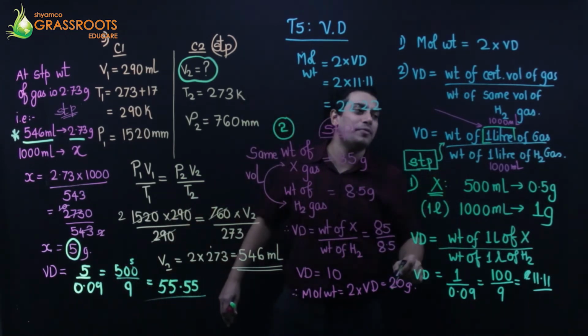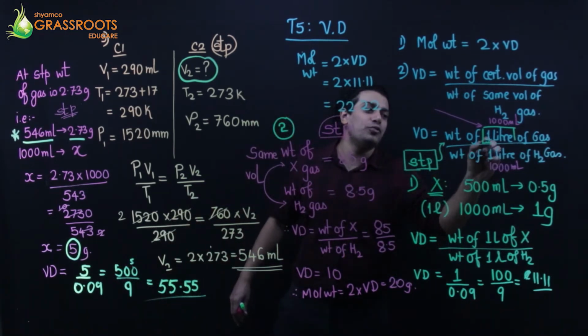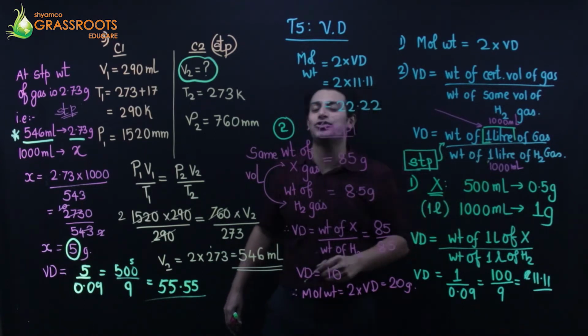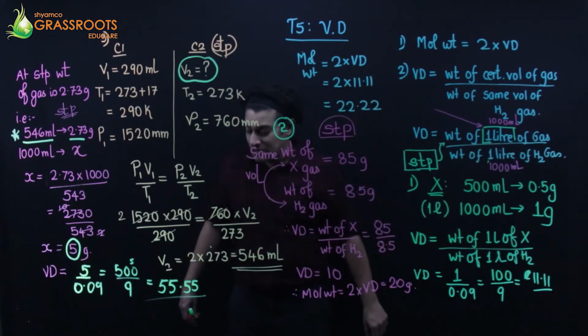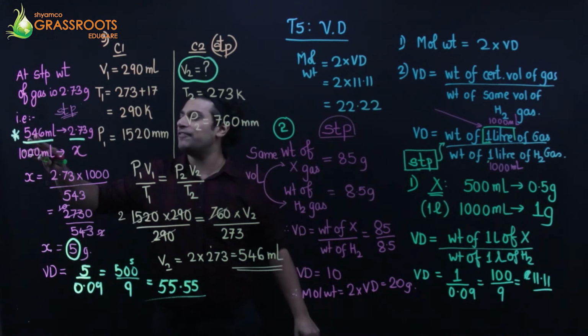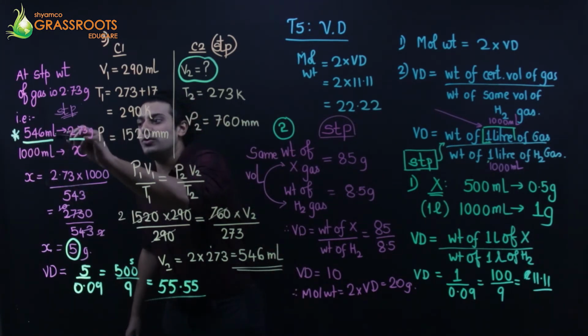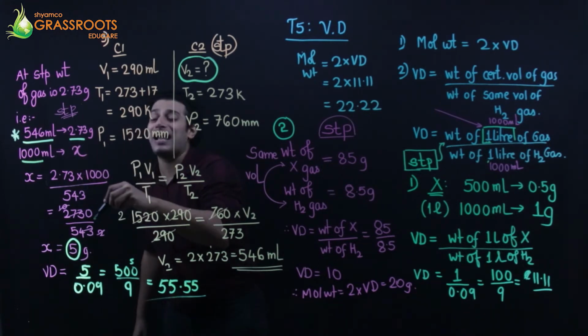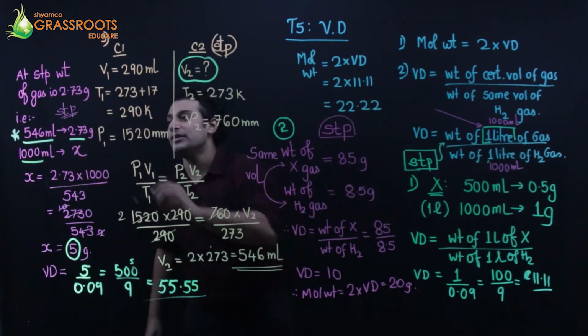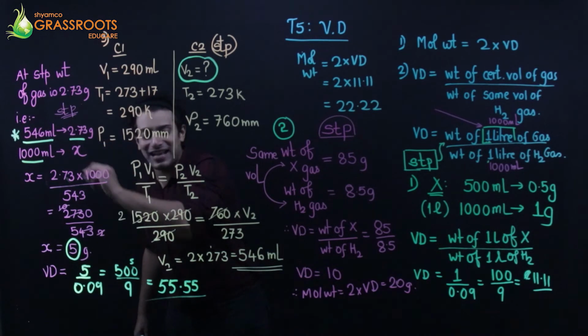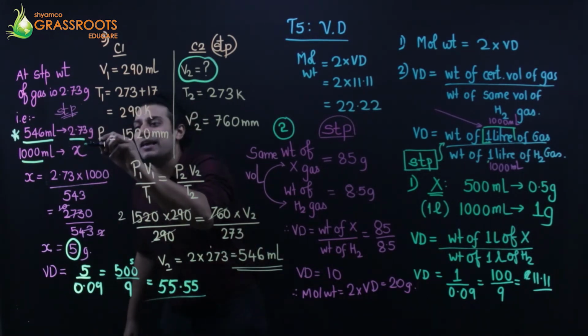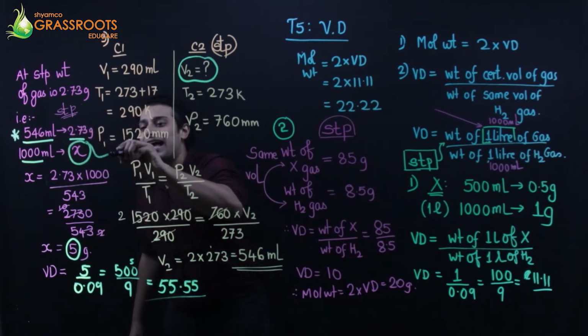Because according to the formula, the volume of hydrogen and the gas should be the same. So I converted 546 to 1000 ml, because hydrogen is also at 1000 ml. So if both the volumes are the same, I got the weight of the gas.